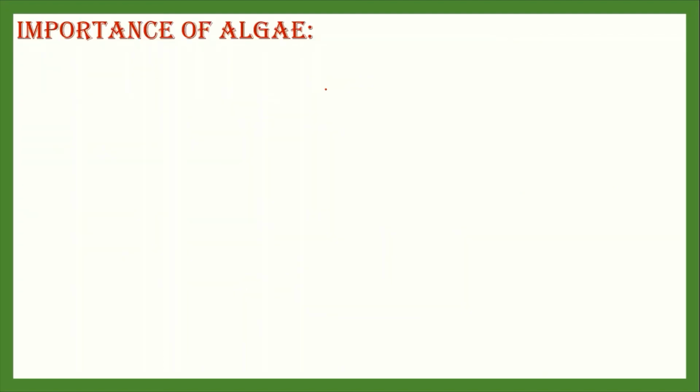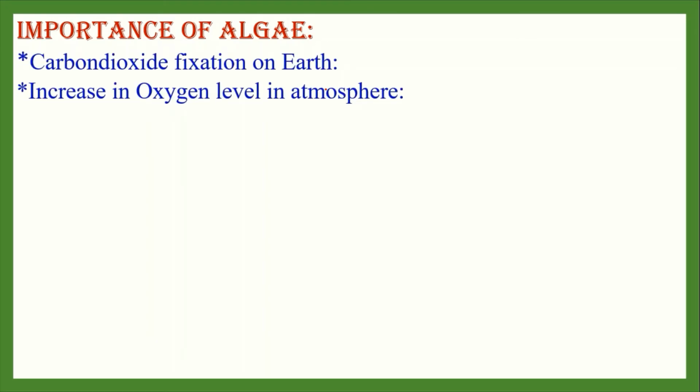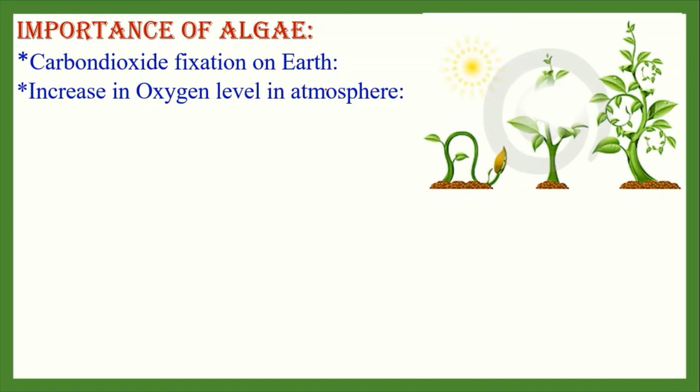Now let us see the importance of algae. Carbon dioxide fixation on earth and increase in oxygen level in the atmosphere. It is well known that all living things, both plants and animals, respire. In this process, carbon dioxide is released. This is a poisonous gas.